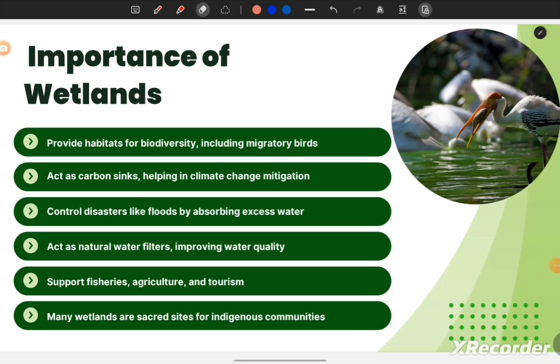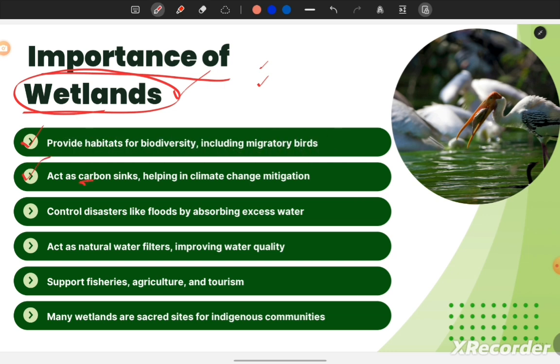Now let's discuss the importance of the wetlands. Why are these water bodies of so much importance? Let us discuss now. They provide habitat for biodiversity, including migratory birds. This is a very suitable environment or habitat for many species, be it plant species, animal species, or migratory birds that come here for a certain time period in any season. So they provide a good habitat for a lot of plant and animal species.